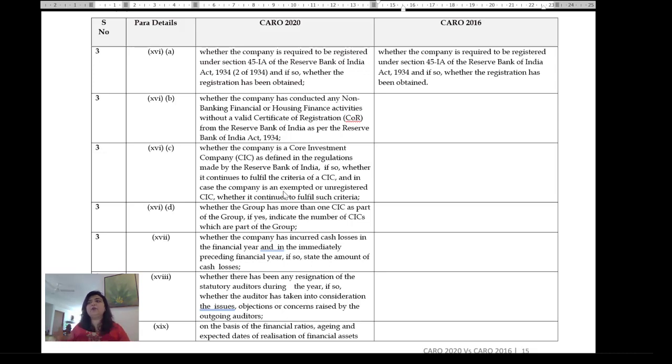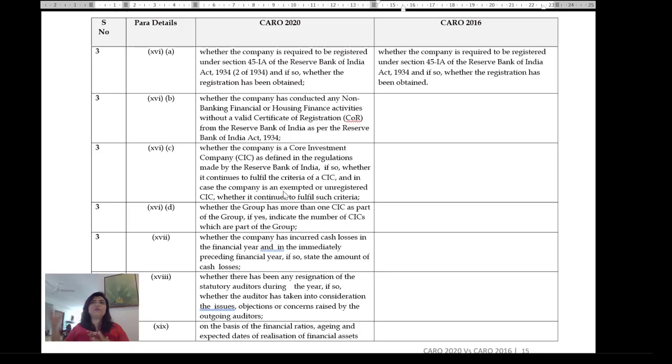Whether the company has conducted, so this was always a significant challenge. So you have these fly-by-night operators who used to operate without a banking regulator license. Whether the company has conducted any NBFC or housing finance activities without a valid certificate of registration. Whether the company is a core investment company as defined by the regulations made by the RBI.